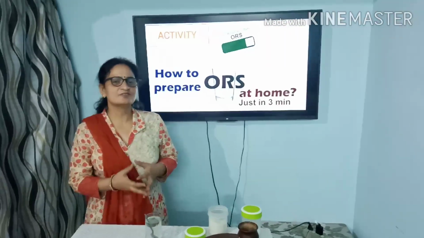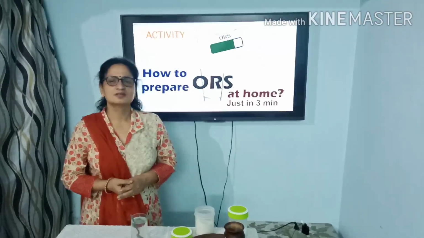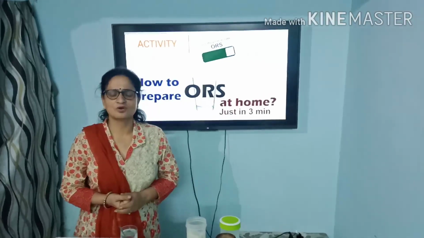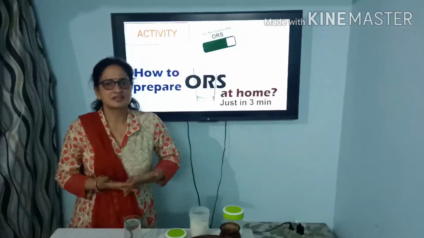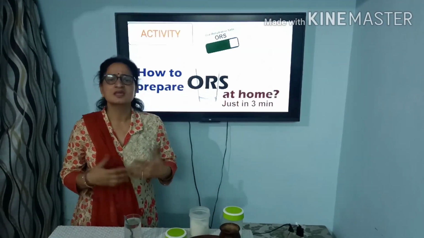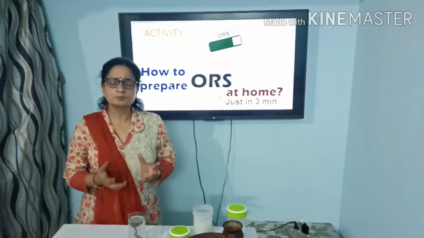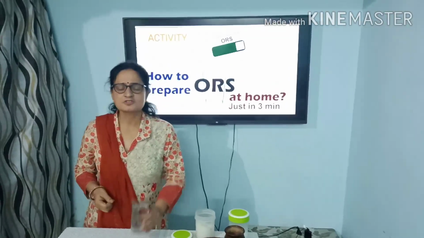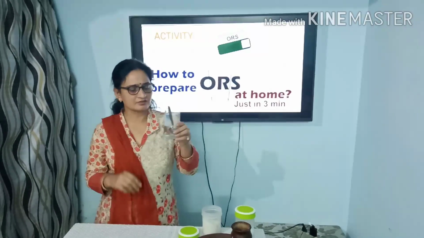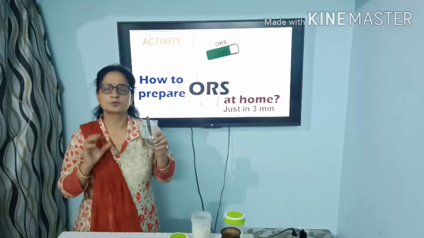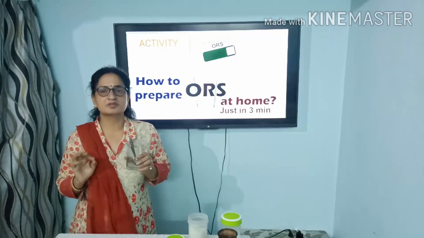So children, as I have discussed just before, during dehydration, or if a person is suffering from diarrhea or vomiting and losing excess water from his body, he needs to be given ORS solution, that is oral rehydration solution. How to prepare it at home? It is a very simple method. Just take a glass of water and properly boil it for 2-3 minutes.